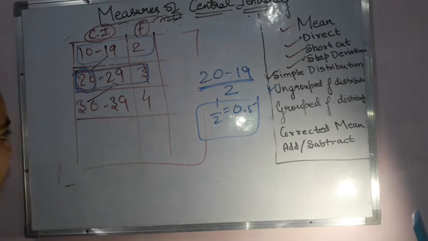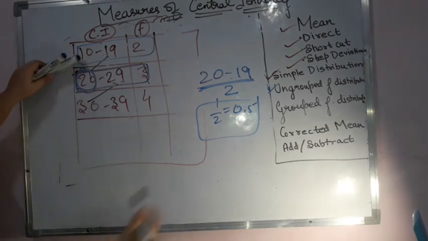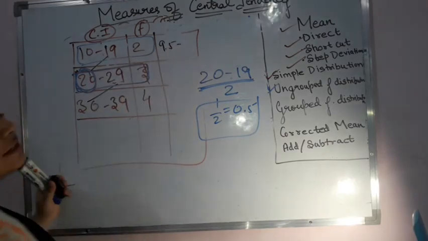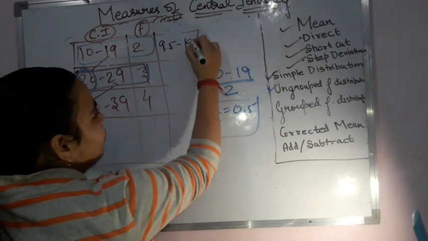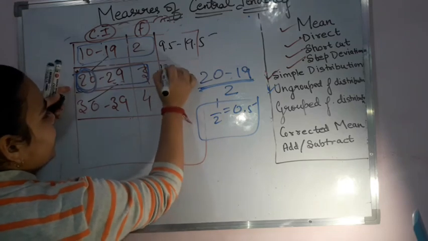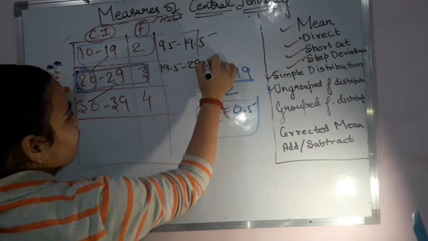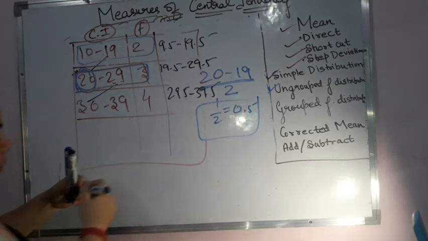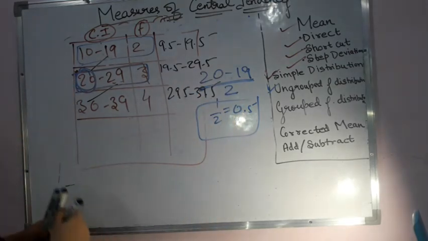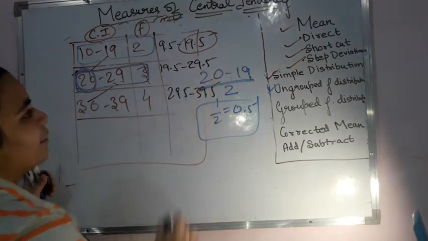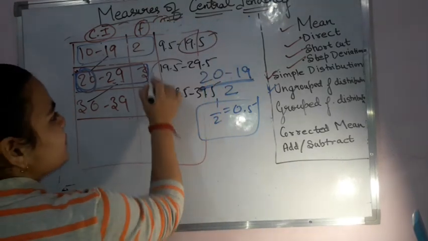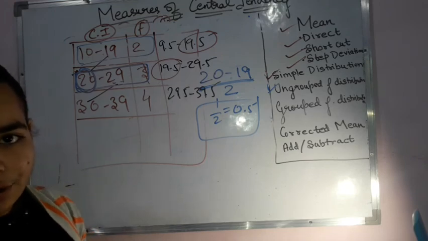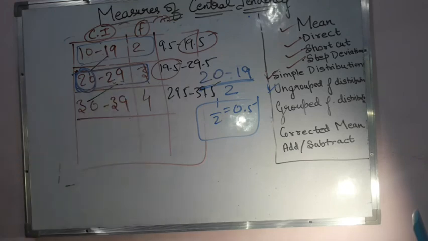ओके, so that means 10 minus 0.5 will give you 9.5, and 19 plus 0.5 will give you 19.5. Over here you will get 19.5, 29.5, and over here 29.5 and 39.5. Now from this you can see that these two terms, that means the upper limit of the preceding class becomes equal to the lower limit of the succeeding class. ये तुमको चाहिए था और, right? So we got this thing.